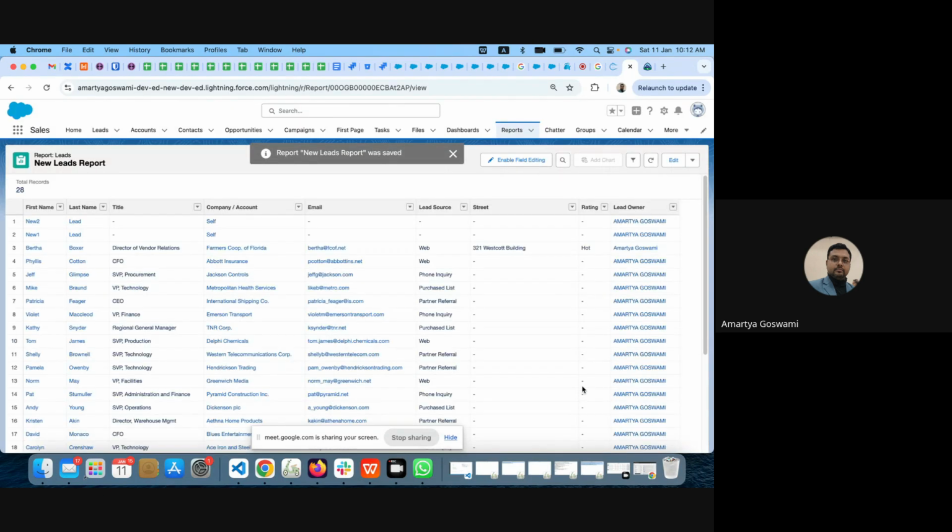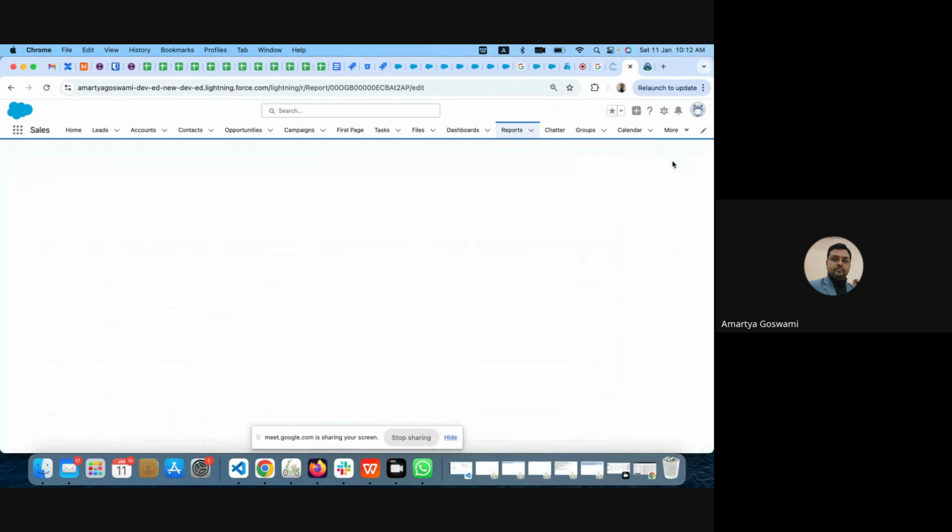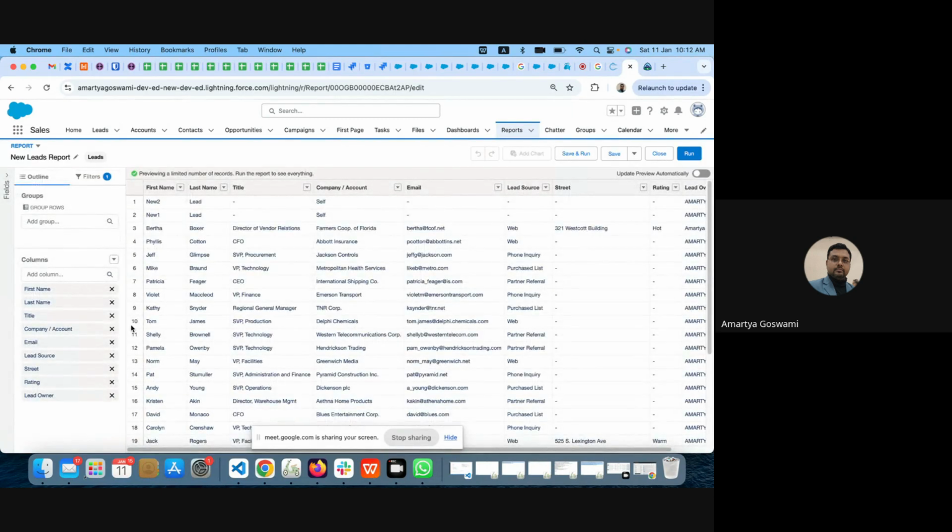Fine. Till now, we have looked into the tabular report. This is whatever we have looked into till now. This is a tabular report. Now, what we can do is group by. Just one sec.